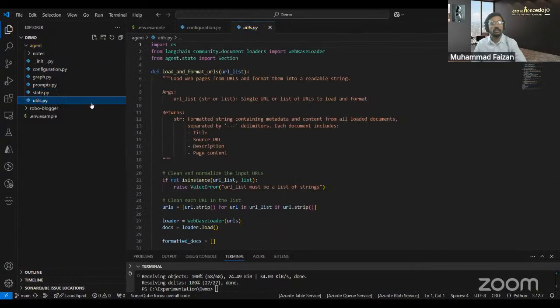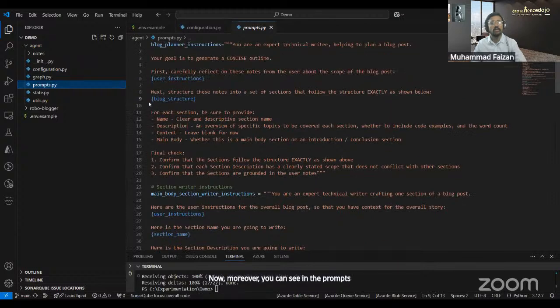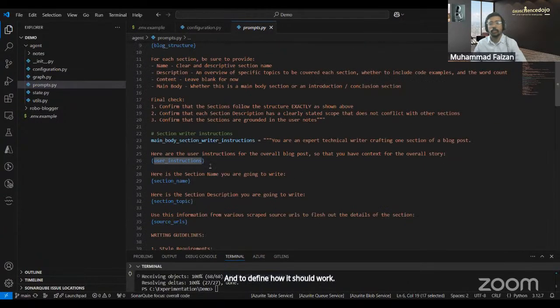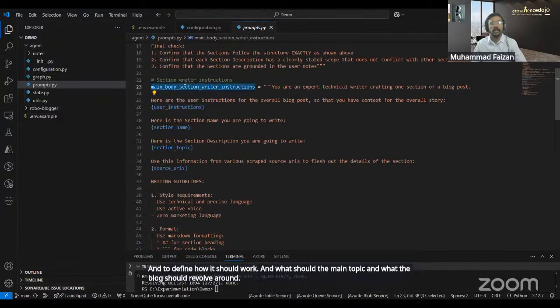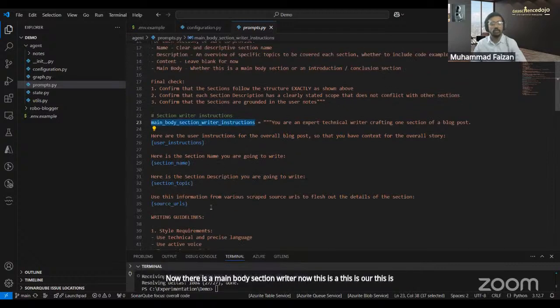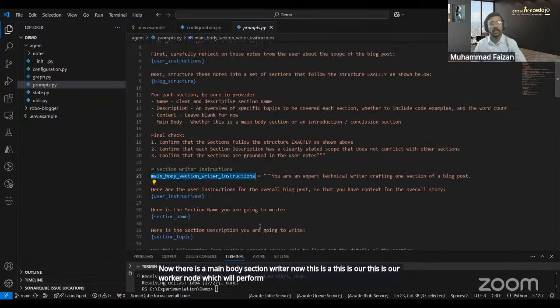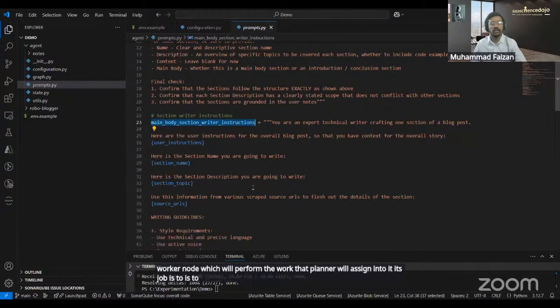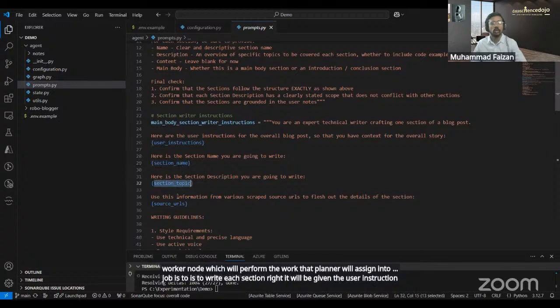Now, moreover, you can see in the prompts that we are also giving it user instructions, that we will be giving in the form of a speech, to define how it should work, and what the main topic should be, and what the blog should revolve around. Now there is a main body section writer. Now this is our worker node which will perform the work that the planner will assign to it. Its job is to write each section, right? It will be given the user instruction, section name, section topic, and source URLs.